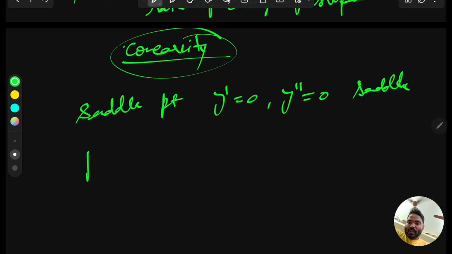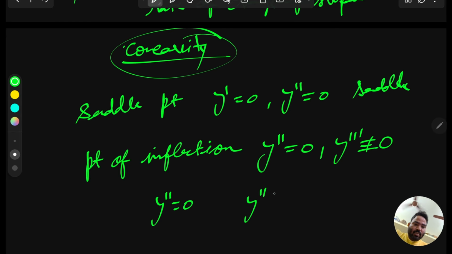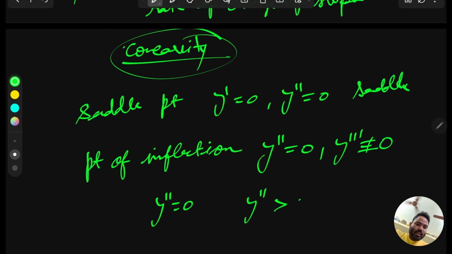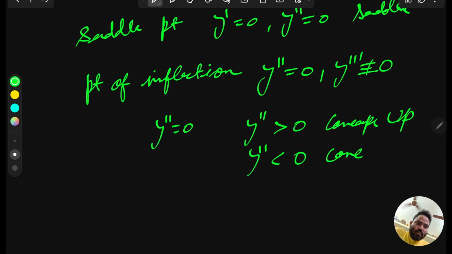And point of inflection means the double derivative should be 0. We don't care about the first derivative. The double derivative should be 0, and the triple derivative should not be 0. Double derivative 0 means the curve is changing sign, and if the curve is changing sign, then you have to check the sign of y double dash. If y double dash is greater than 0, it means concave up, and y double dash less than 0 means concave down.